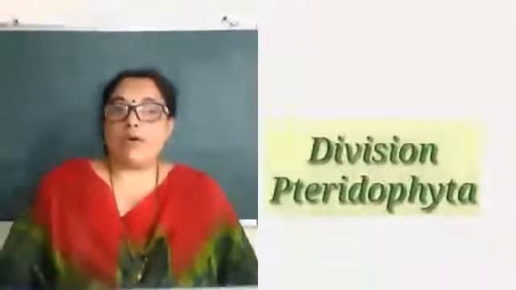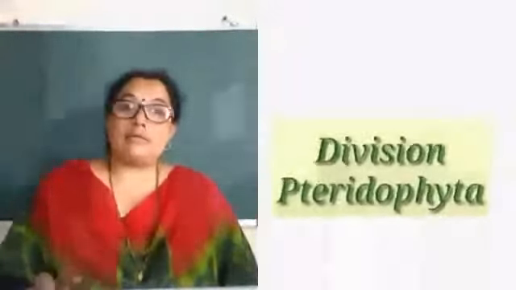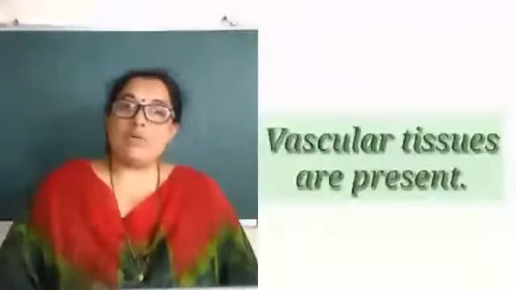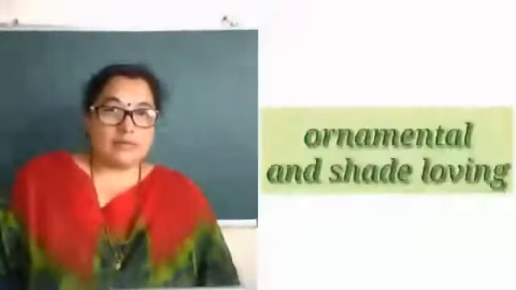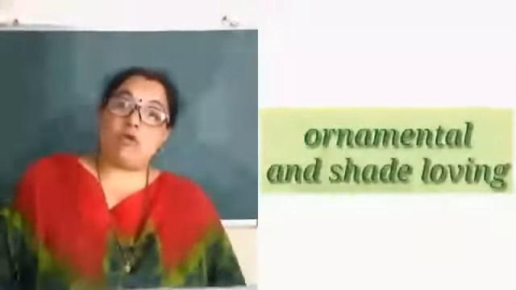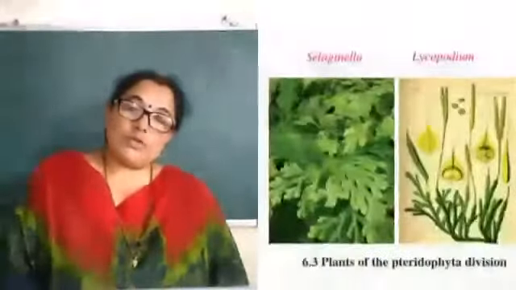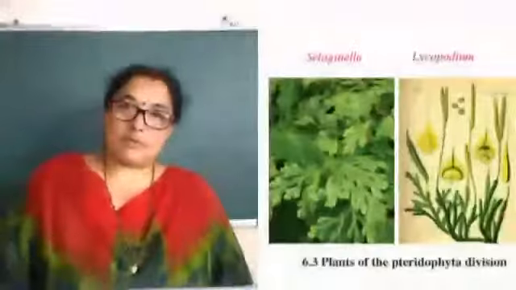The third and final division of cryptogams is Pteridophyta. This is the only group of plants which has vascular tissues. That means xylem and phloem are present. These are ornamental plants. They are shade-loving plants. You will find them in the deep forest, and at houses they are kept in the garden as ornamental plants.